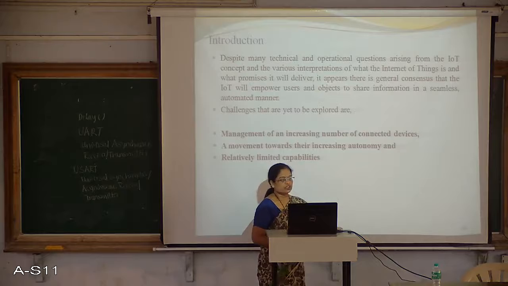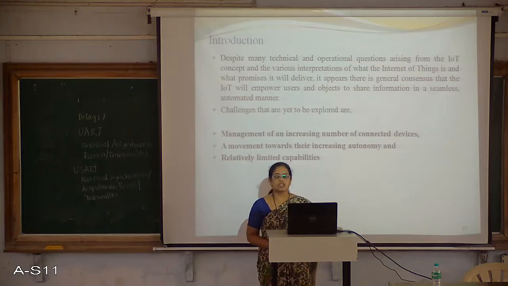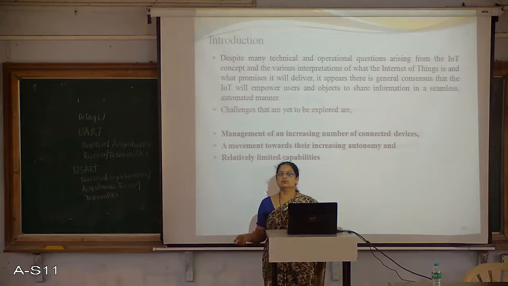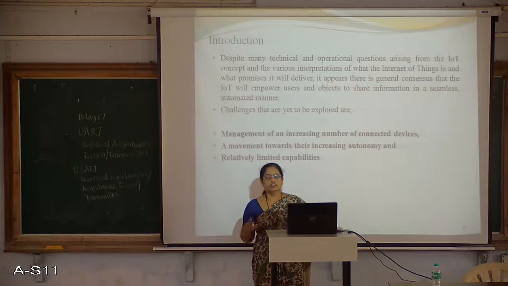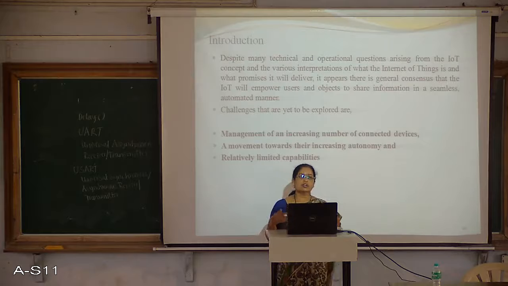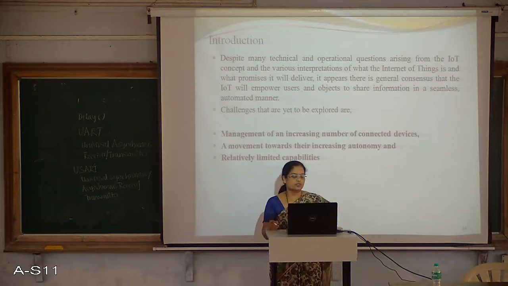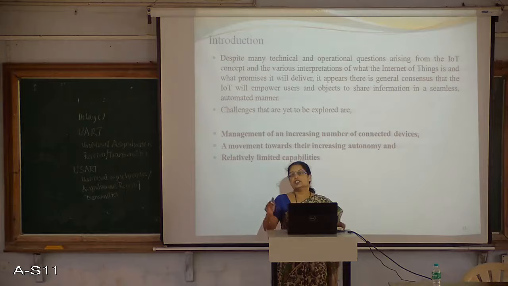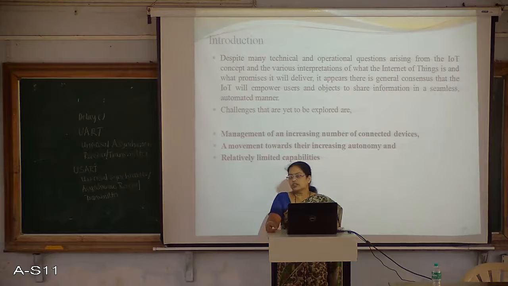So the number of objects is increasing day by day, and after 2021 again they have a different plan, which is to include even more objects in the IoT. Since the number of objects is increasing day by day, its management is also becoming difficult.